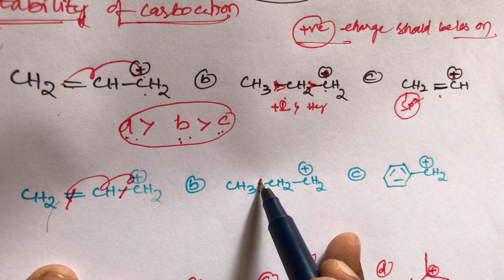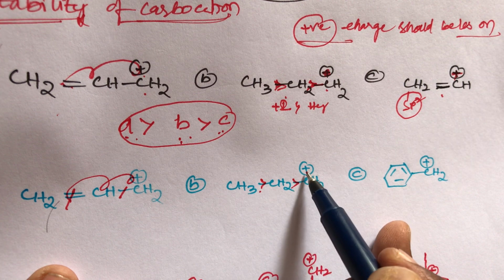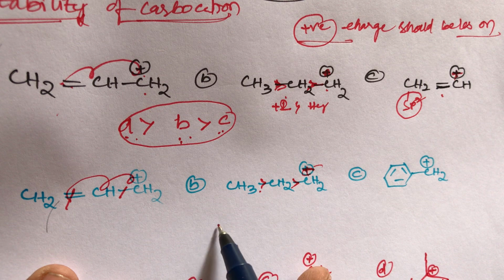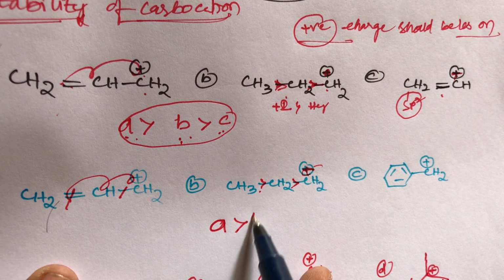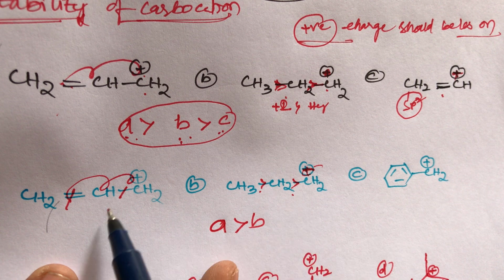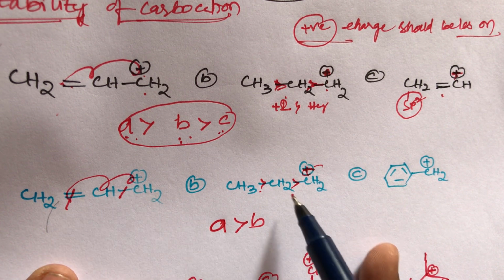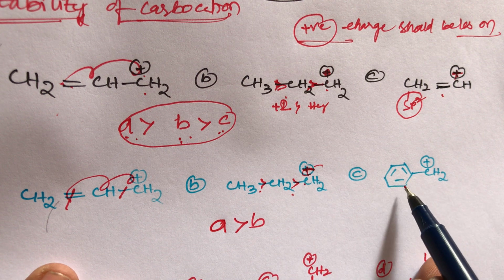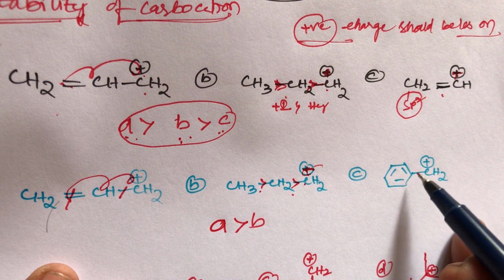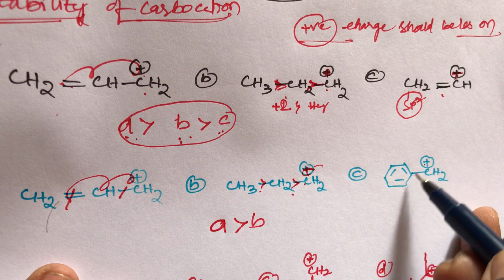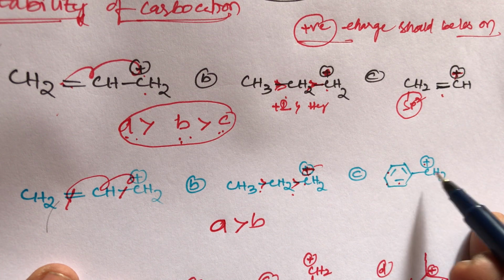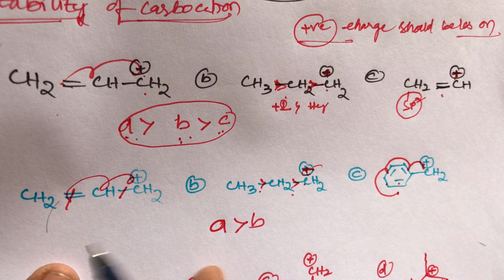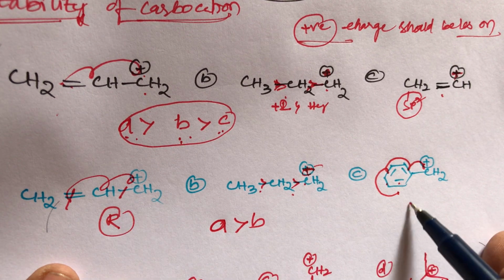What about B, students? In B, the electron releasing group slightly decreases the positive charge. So A is more stable than B, because in A the positive charge completely disappears, but in B it only slightly decreases. But what about C? In C also conjugation is there: double, single, double, single, double, single. The positive charge participates in the resonance three times. Here also resonance is there, and here also resonance is there.